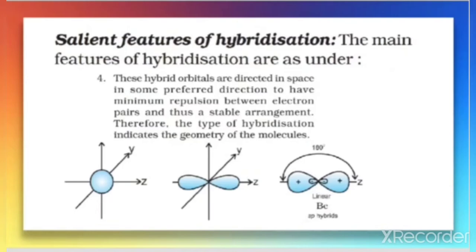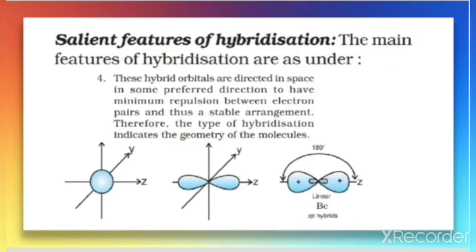They experience minimum repulsion when there is maximum distance. So the fourth postulate says they will occupy such a position where they experience minimum repulsion between the electron pairs. This gives a stable arrangement.